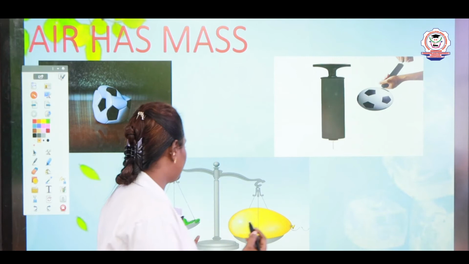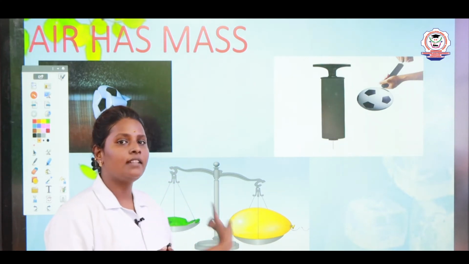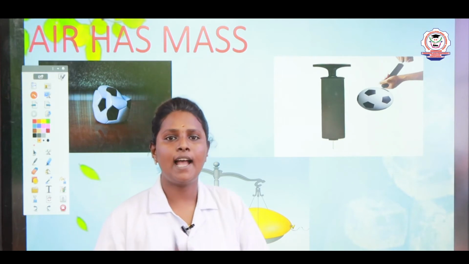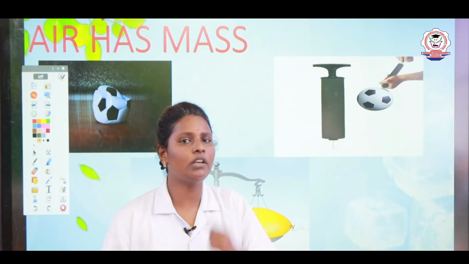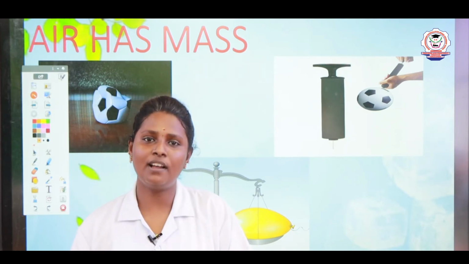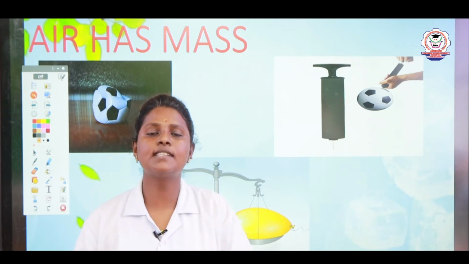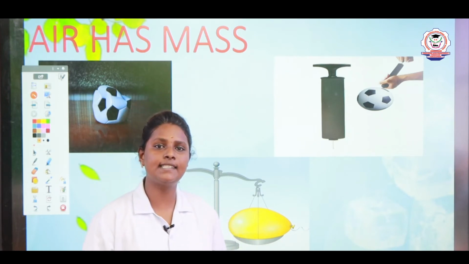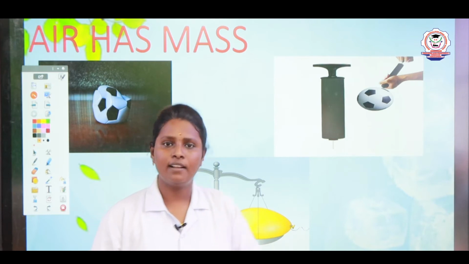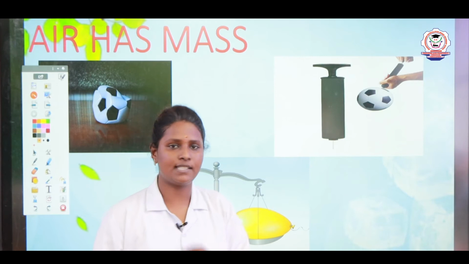And see here, children, here you have two balloons. One without air, the other one is filled with air. Tell me, children, in which one do you have the mass? Yes, you all are right, this balloon has mass because it's filled with air and it has some quantity. Right? This is the example for air as mass.